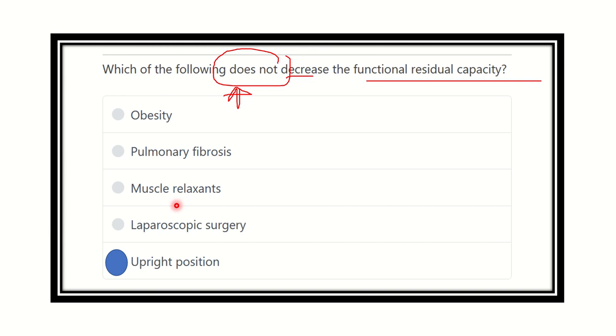Then muscle relaxation also decreases the functional residual capacity. Laparoscopic surgery also reduces it because the abdominal volume increases. And upright position is the right answer, because due to gravitational force lung volume increases.